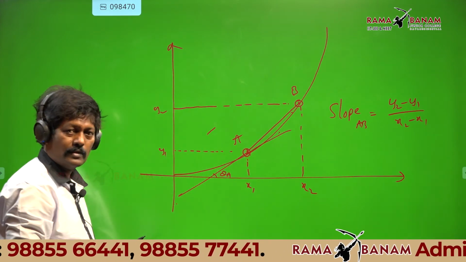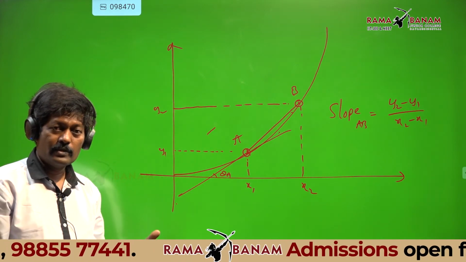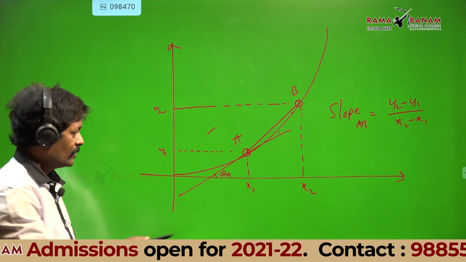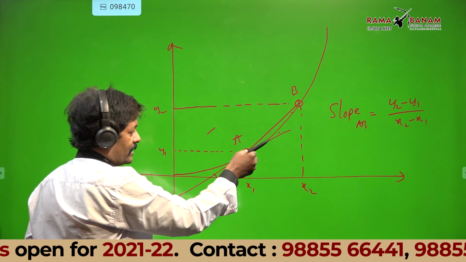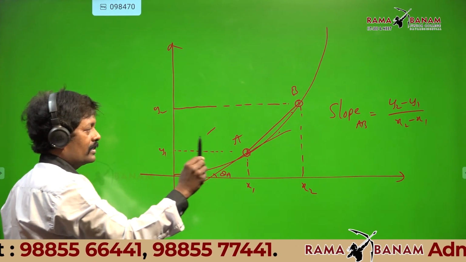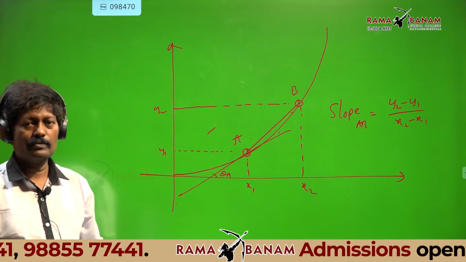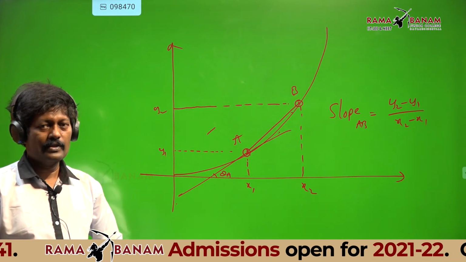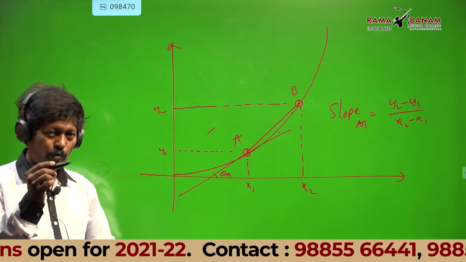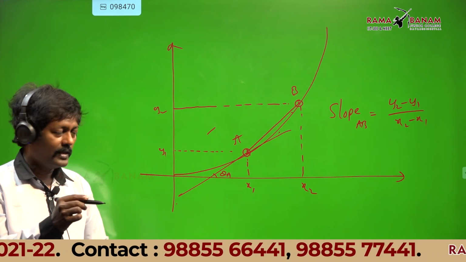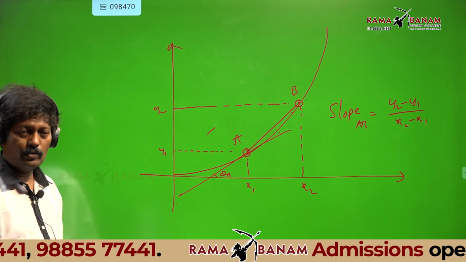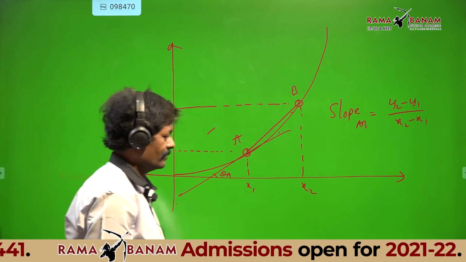Different straight lines will have different inclinations, different slopes. So the slope of the tangent at A and the slope of the line AB are not equal. Yes or no? Yes, sir. Again I am repeating, the slope of the tangent at A and the slope of the line AB are not equal. Okay, draw the diagram, then you will understand.